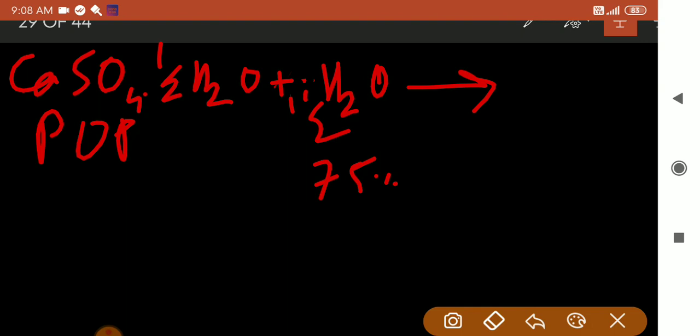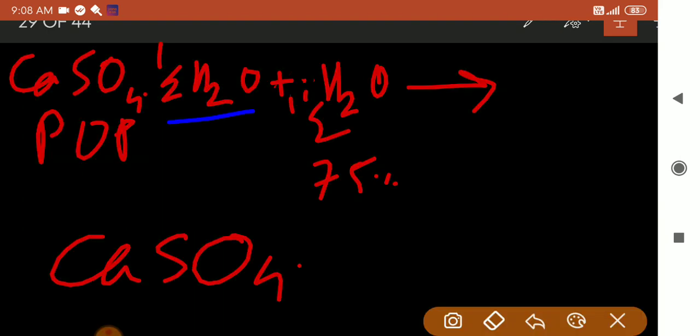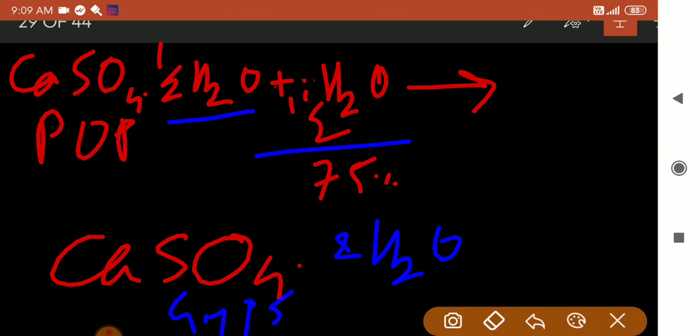So it forms again CaSO4 dot half plus 1.5. How much does that make? Half plus 1.5 becomes 2H2O. So this again becomes gypsum.